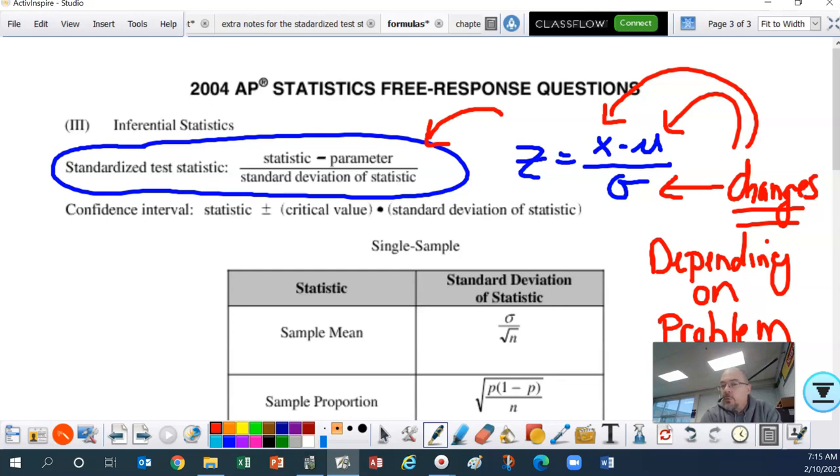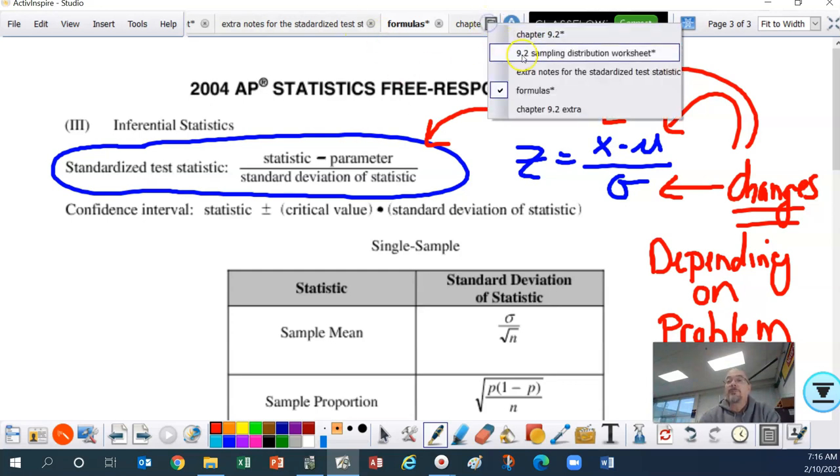The reason they use words instead of the symbols that I have in blue here, folks, is because that standardized test statistic changes depending on the problem. It is now going to evolve. We're going to be doing how that evolves in all these chapters until the end. So how does that evolve? Let's go back.